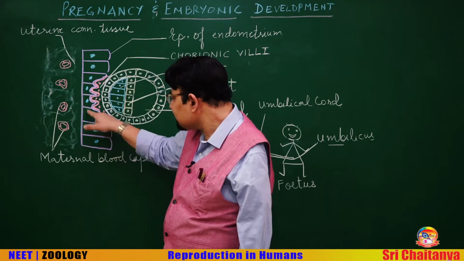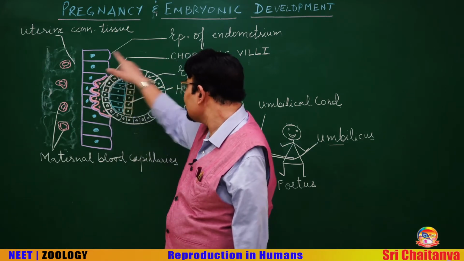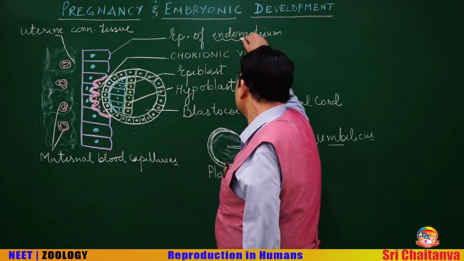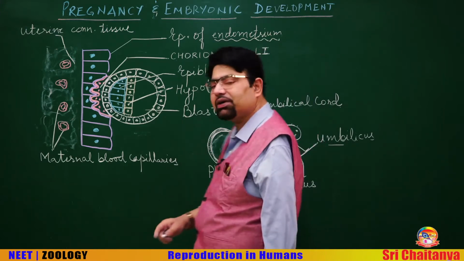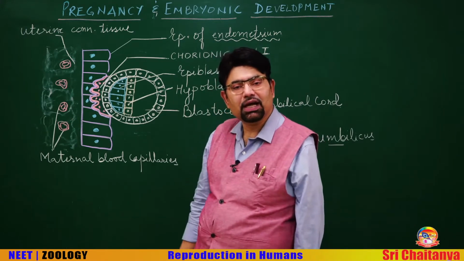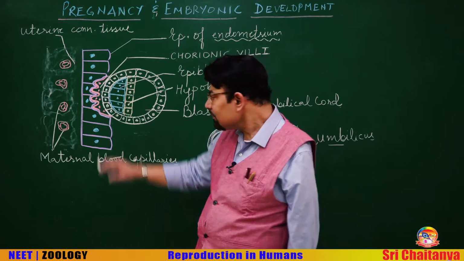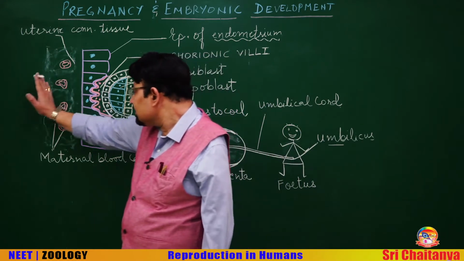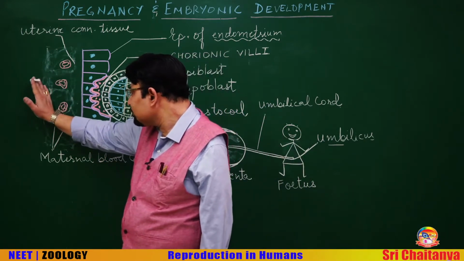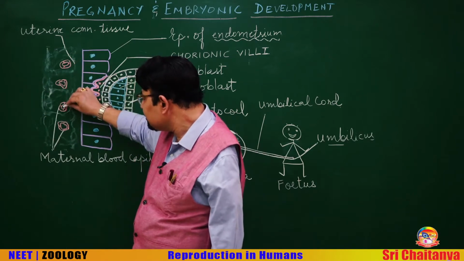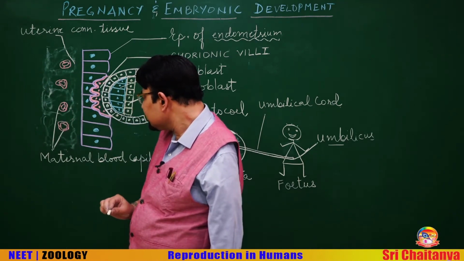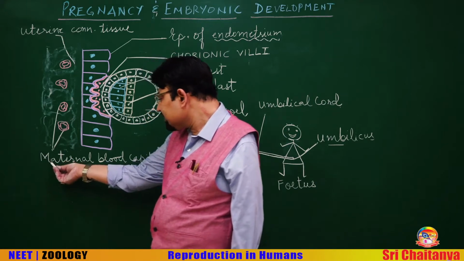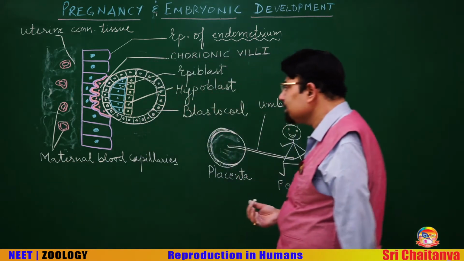The uterine epithelium, we know, is the epithelium of the endometrium. This is the connective tissue of the uterus, and these are the blood vessels of the uterus. I have written them as maternal blood capillaries.